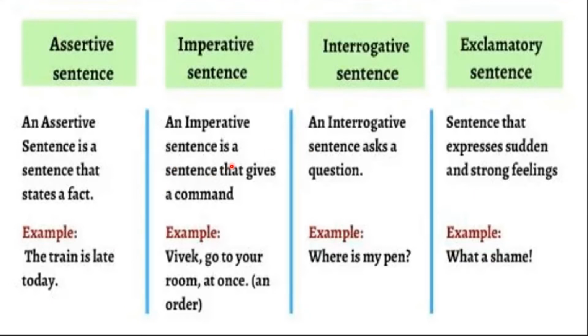Imperative sentence. An imperative sentence is a sentence that gives a command or it could be a request also. For example, Vivek, go to your room at once. So it is an order. This kind of order or command is called as imperative sentence, where this sentence is also end with a punctuation mark called full stop.